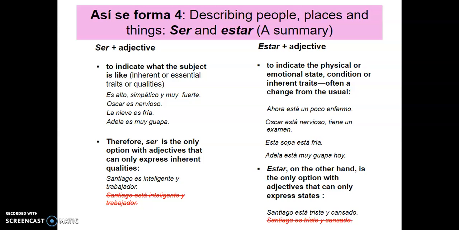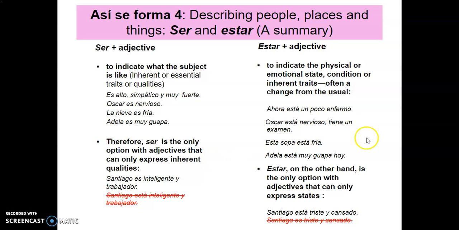So, as you see here, ser is the only option with adjectives that can be used to express inherent qualities. So Santiago es inteligente y trabajador. I'm saying he's very intelligent, he's hardworking, okay? That is an inherent trait about him. I'm describing him, okay?